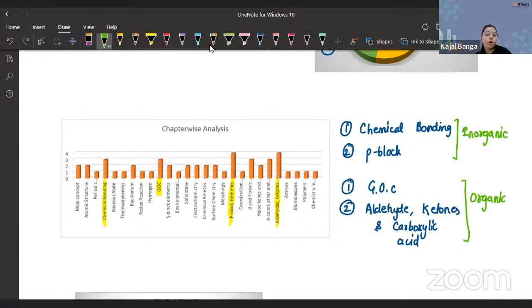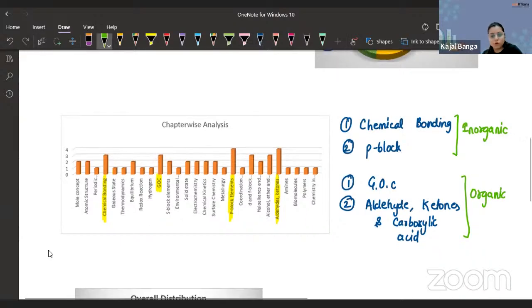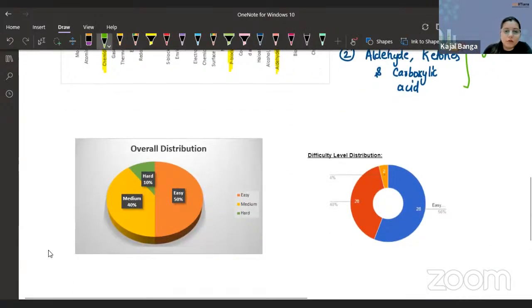Now coming to the overall distribution, in which we will be discussing how the overall difficulty level this year compares to last year. So this is the distribution of 2023, and on my right hand side, this is the difficulty level of 2022.